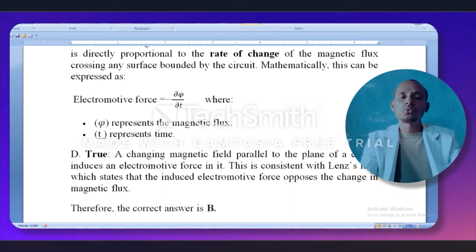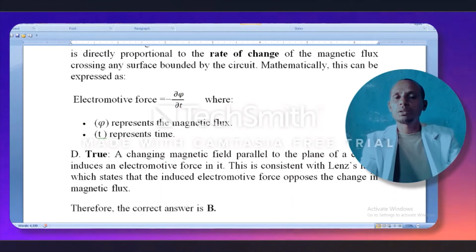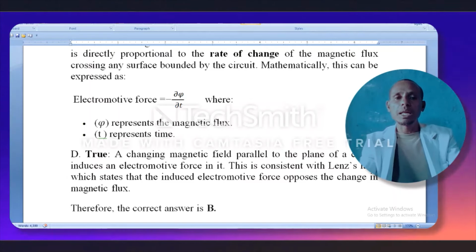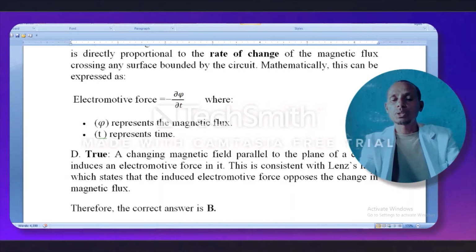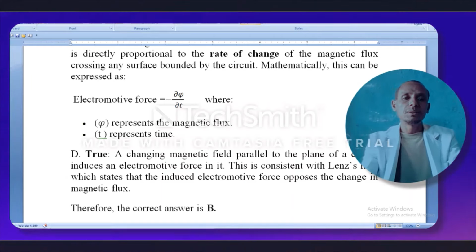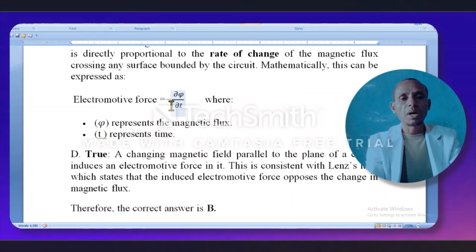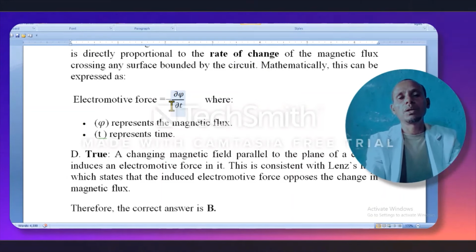And when we come to choice D, the idea of D is also true. A changing magnetic field parallel to the plane of a circuit induces an electromotive force in it. This is consistent with Lenz's law, which states that the induced electromotive force opposes the change in the magnetic flux. According to this, the electromotive force is equal to minus the partial derivative of phi, the magnetic flux, over time.